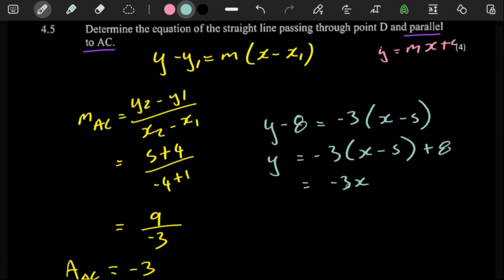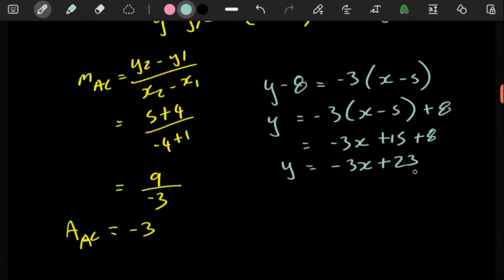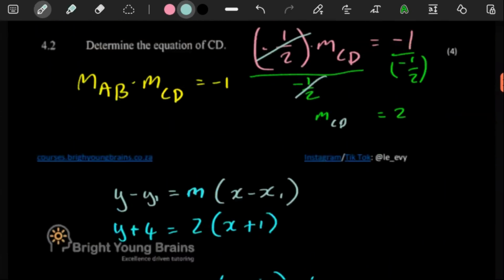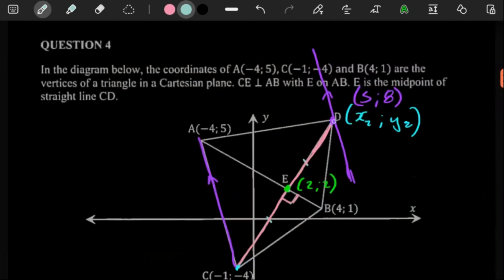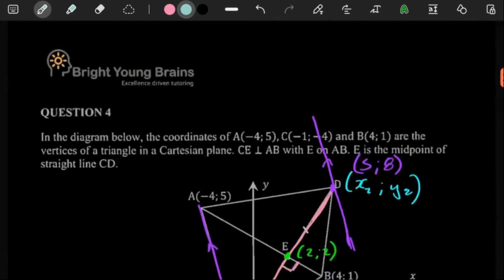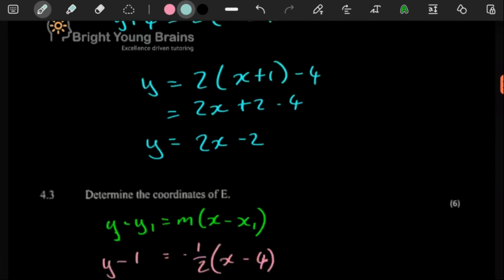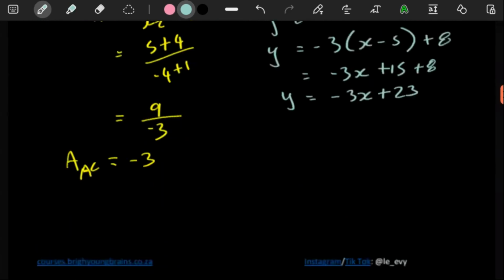Anyways, so -3x, and then -3 times the -5 there gives you a positive 15. And then you have the -3x. 15 plus 8 is going to give you a 23. Positive 23. So this looks kind of strange, right? As a y. Yeah, it does look kind of strange. But if you look at it nicely, if the y value here is 8, and this line is super steep like that, you could expect a y-intercept that is as high as 23.